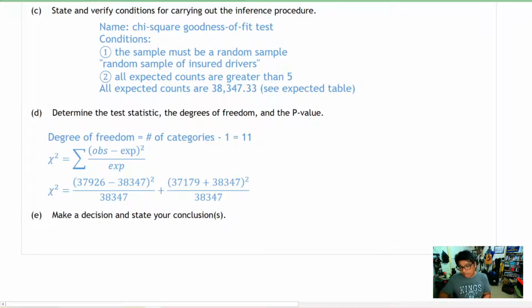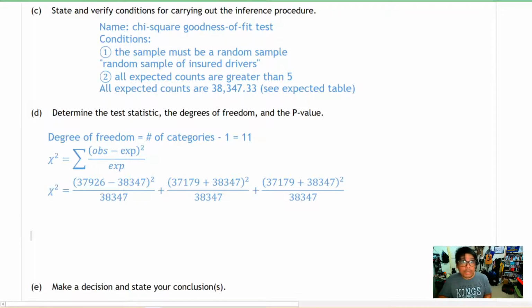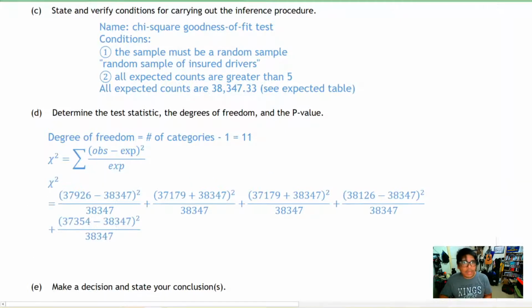Let's move on to the next category. Set it up, substitute the observed value, substitute the expected value, and then move on to the next fraction, and then the next one, and then just keep on going.